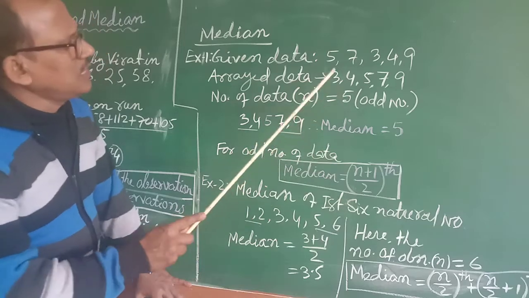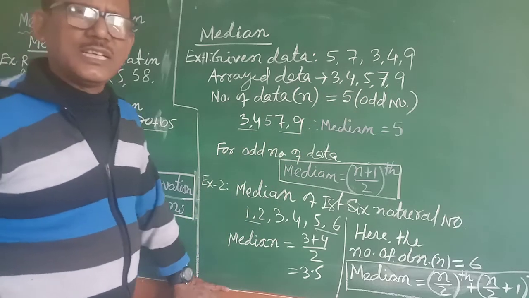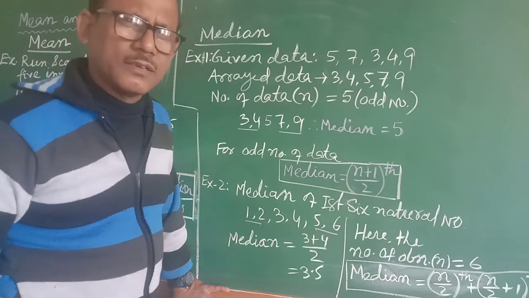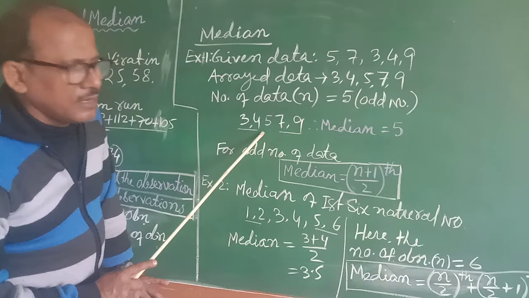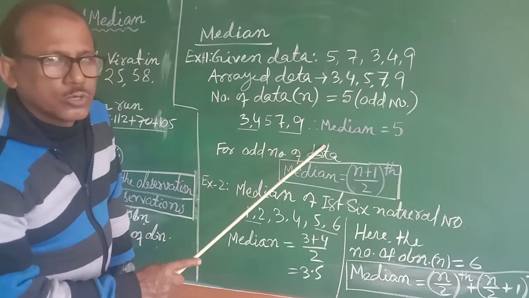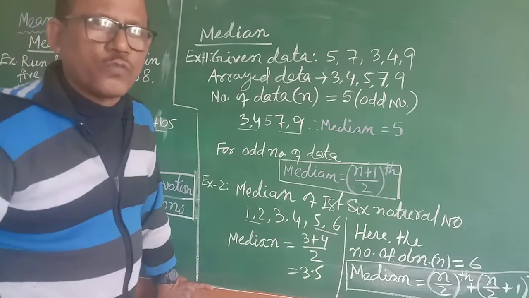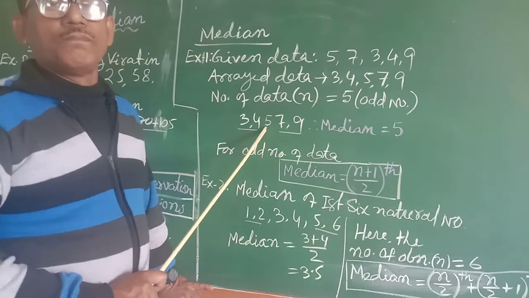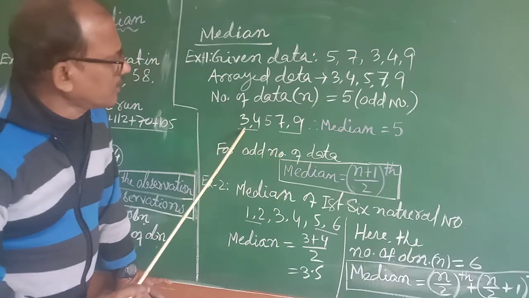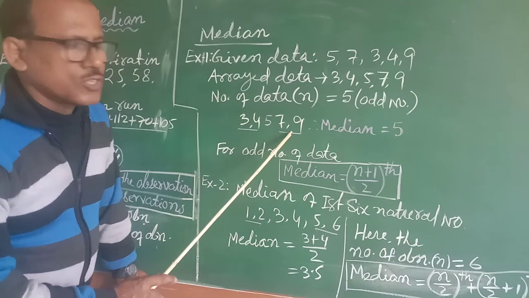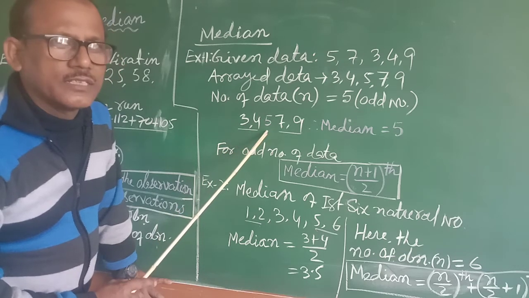Now see, if you take all this data, the middle data can be picked very easily, very obvious to you. All the data you have written down and the middle data, इधर से 2 छोड़ दो, उधर से 2 छोड़ दो, 4 चला गया तो बीच में कौन सा रह गया, fifth one. So 5 is the median of this. Therefore what we can see, number of observation is 5. So कौन सा number data है, first, second, third data is the median.